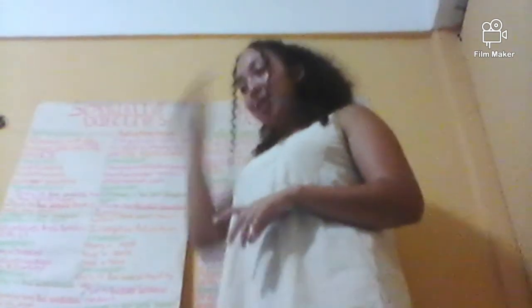Same thing for friendly, friendliest, and curly, curliest. A sentence using the example friendliest will be: Daisy is the friendliest girl. Just saying that Daisy is the most friendly girl you will ever find.